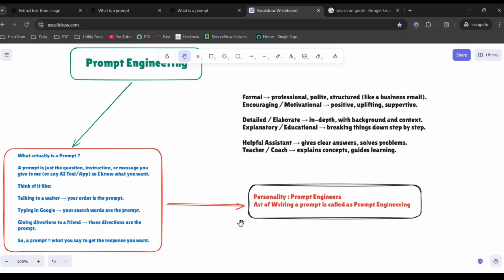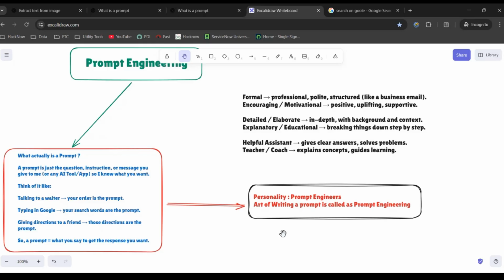Yes. Now, who is a prompt engineer? Anybody who can write good prompts is a prompt engineer. Any person who can write prompts is called a prompt engineer.